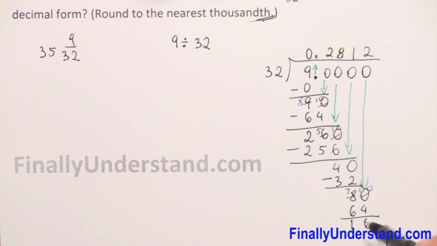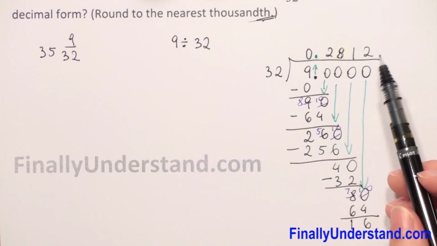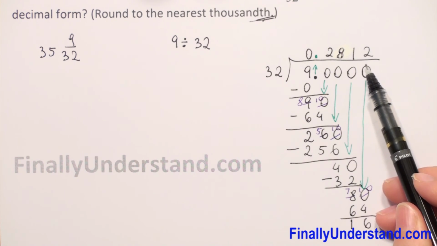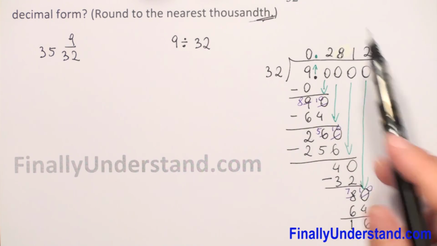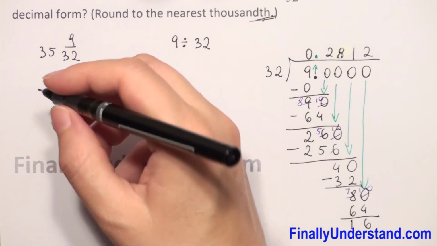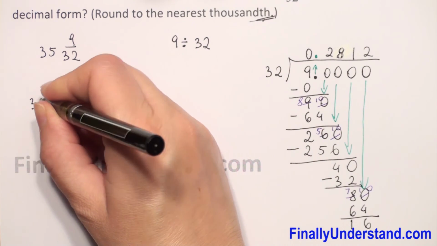And we didn't finish long division. Our remainder is different than 0, but we have 4 digits after the decimal point, and because we have to round our solution to the nearest thousandth, this is enough. We don't have to do long division anymore. And we can rewrite that.